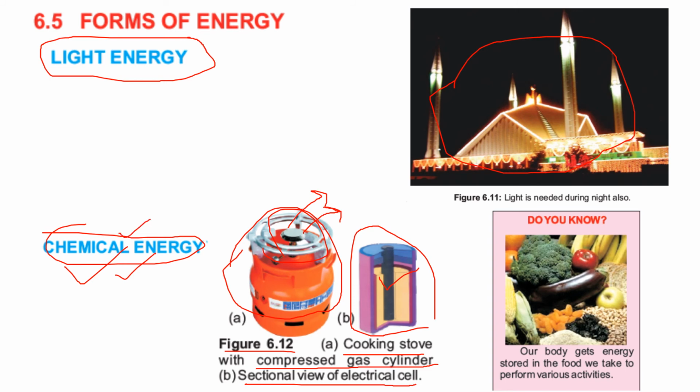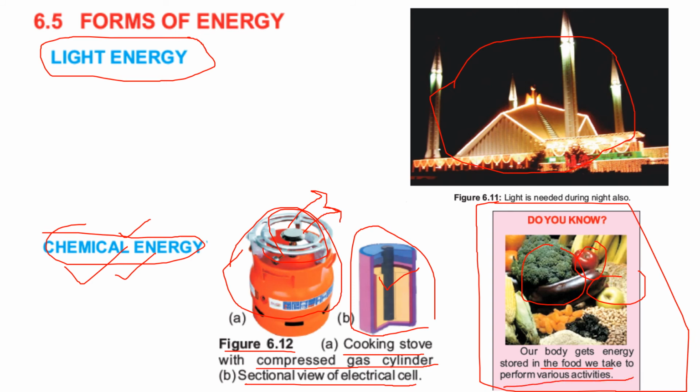If you see the figure, do you know what you have seen? There are a lot of fruits and vegetables shown in this figure. Our body gets energy stored in the food we take to perform various activities. When our body takes the stored food, chemical reactions are involved in this food, right? So chemical energy exists over there, and when we eat these fruits, we get heat. Heat is also another form of energy, and with the help of heat, we can perform various activities.